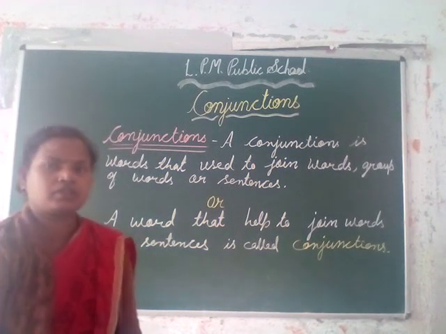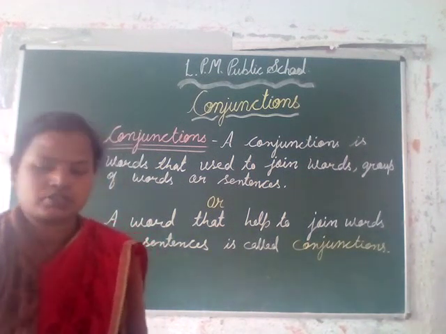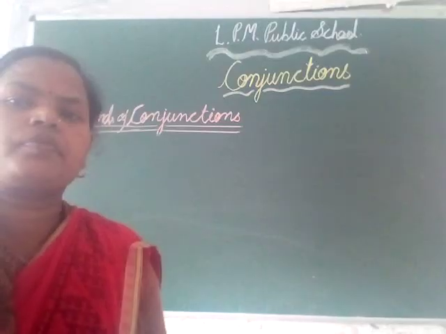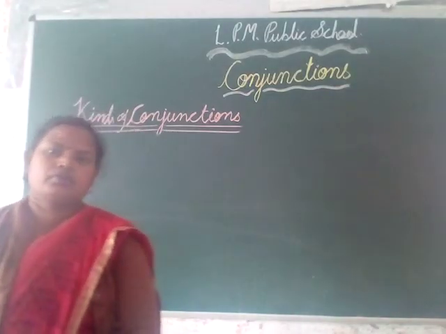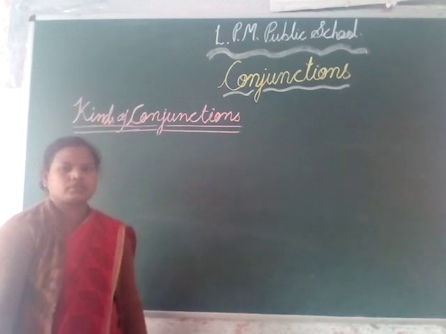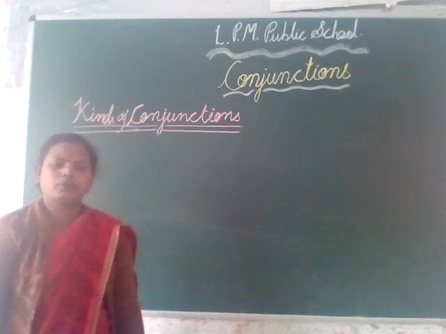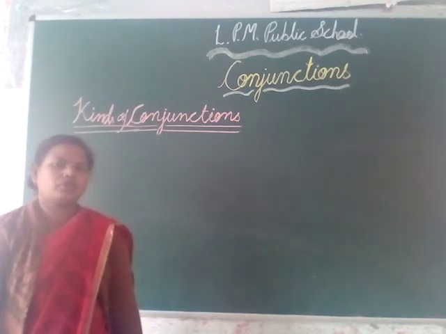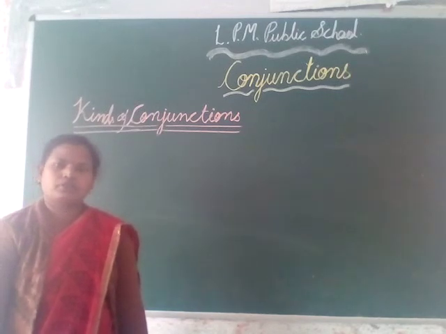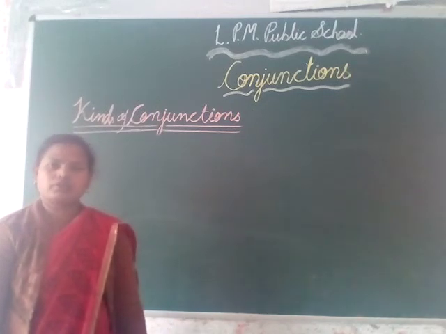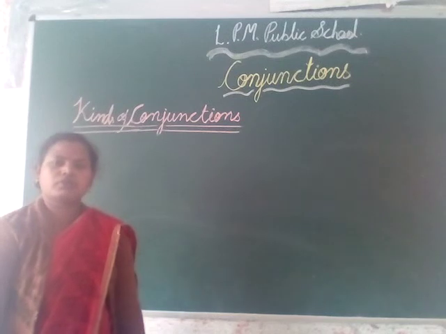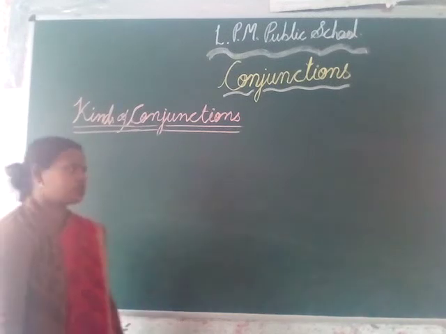Now we will see the kinds of conjunctions. There are mainly two kinds of conjunction. First is coordinating conjunction and the second is subordinating conjunction. First we will see coordinating conjunction.